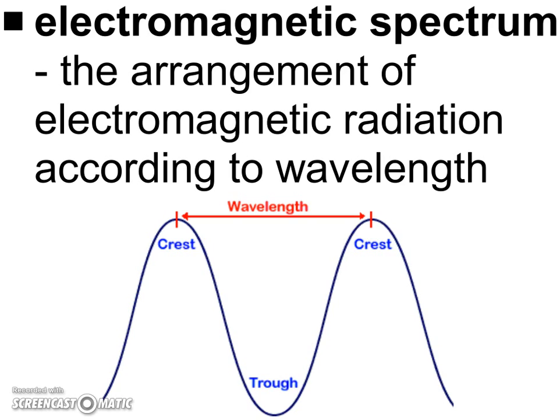So when I say the term electromagnetic, there are two parts to that. There's the electro part, which is electricity, and then there's the magnetic portion. Okay, so magnetized. And you can see here we have wavelength is from crest to crest, or if we had another trough, from trough to trough. We've talked about that before.